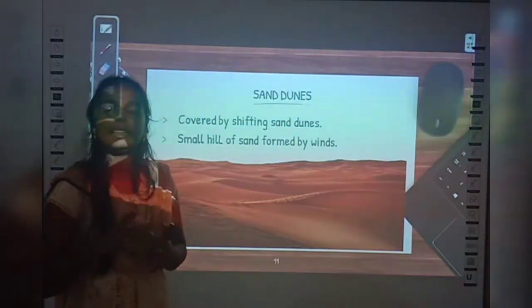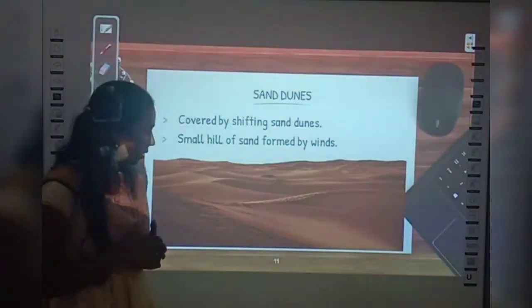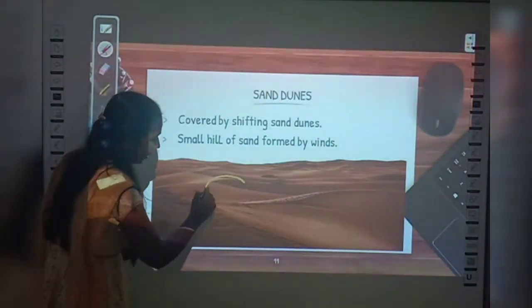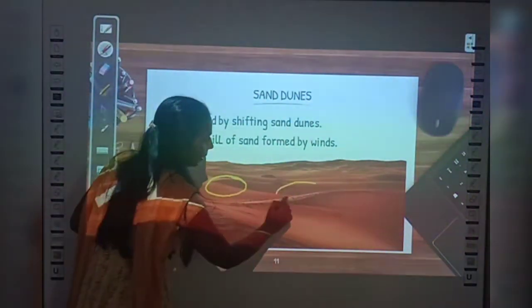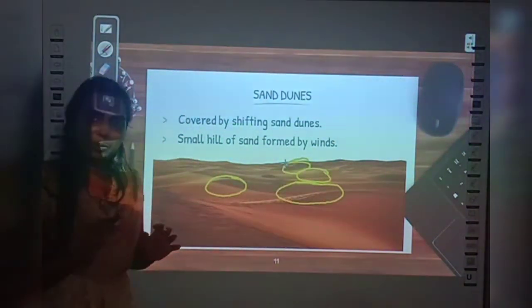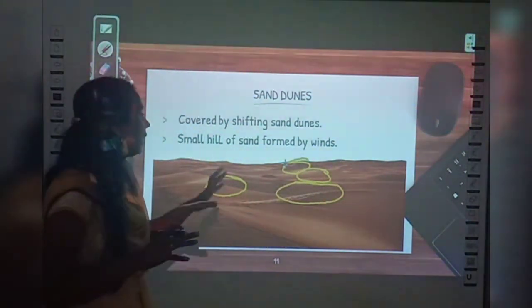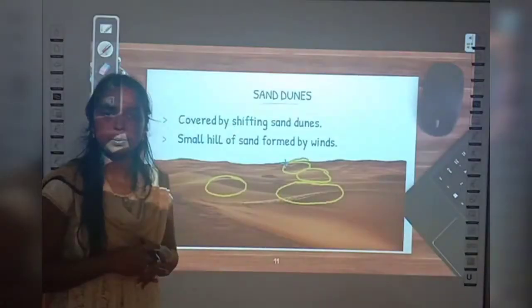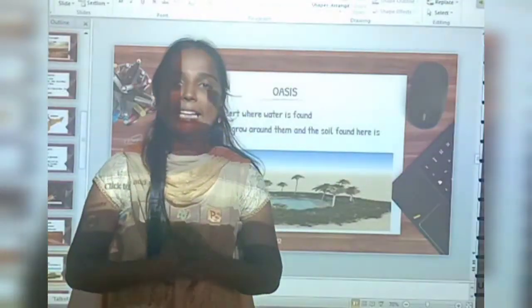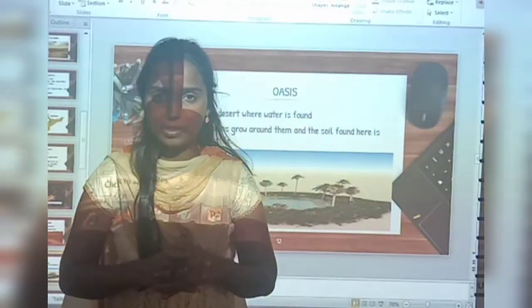And that small hill of sand is known as what? Sand dunes. You can see in this picture, see? You can see right here, the soils are gathered and they form small hills, right? So these hills are called what? Sand dunes. And this entire desert is covered by this sand dunes only, right? So do you know now what is a sand dune? Yes, now you know what are sand dunes, right?